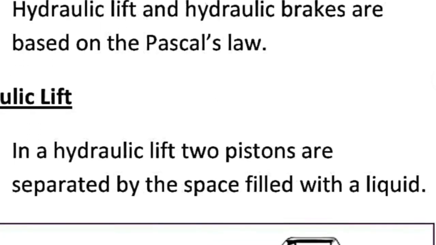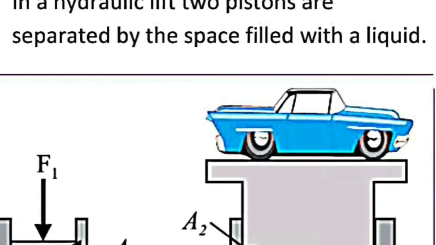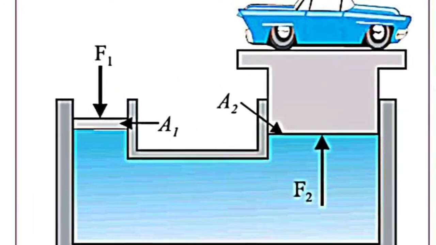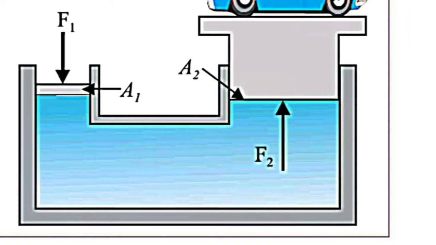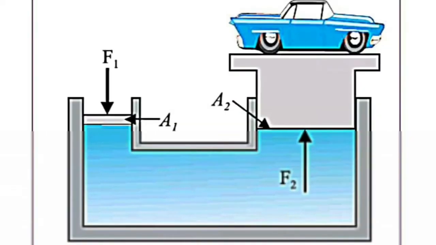Let's discuss hydraulic lift. In a hydraulic lift, two pistons are separated by space filled with a liquid. You can see the two pistons. The space between the two pistons of the container is filled with a liquid. And you can see that there is a difference in area on the two sides. Area A1 and A2 we have written. It is clearly visible, A2 is greater than A1.